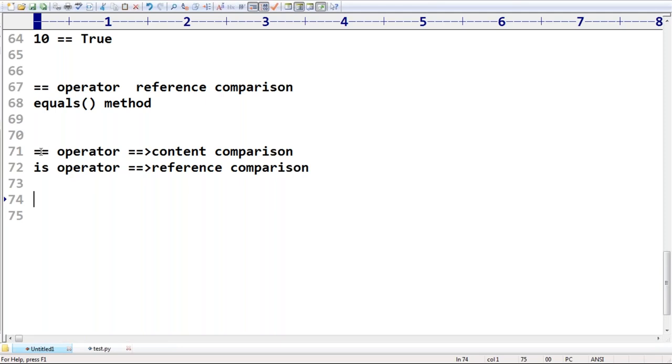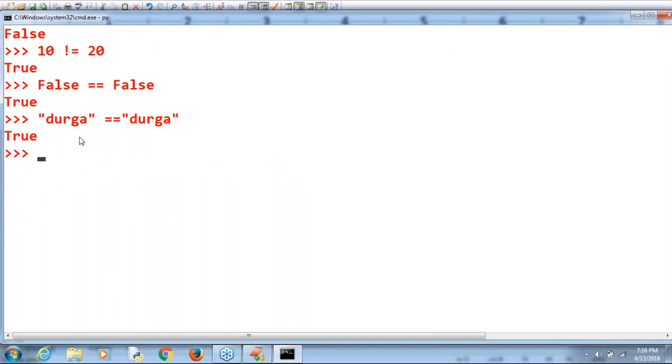You people should be aware of this; we are going to discuss it at the next level. A is B or not. A double equal to B. Now Durga double equal to Durga, content-wise both are same, no problem. Now listen very carefully: 10 double equal to Durga, what is the answer we are going to get by default?